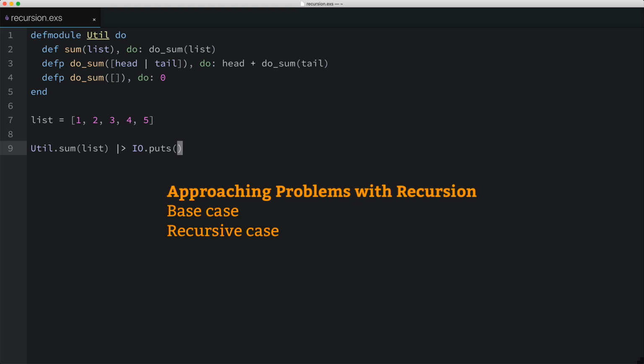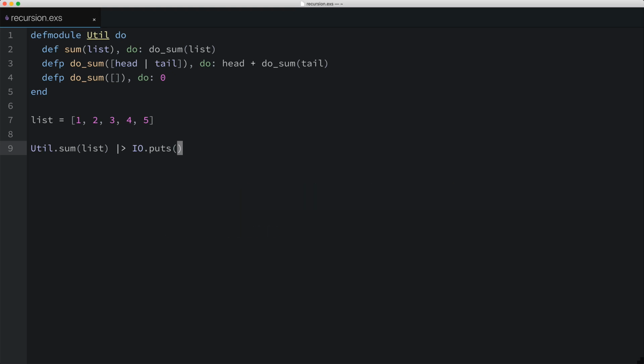Well, depending on the problem you're solving, if you forget to handle the base case, you may have just created an infinite recursion, which is kind of like an infinite loop. It'll likely crash your app or cause other significant problems. So generally speaking, I like to handle the base case first to ensure I avoid infinite recursion. After I've figured out and handled the base case, I solve the recursive case or cases. Solving the recursive case typically involves taking some small part of the problem and figuring out what to do with the small part of the problem in relation to the rest of the problem.